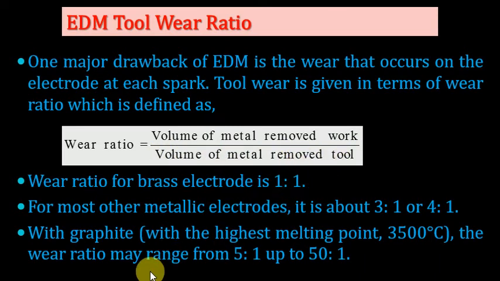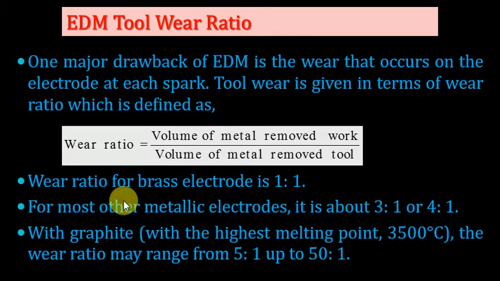Tool wear occurs on the workpiece as well as the tool, because when the spark strikes from tool to workpiece, the spark's heat energy removes a small amount of material from the tool also. So the tool wear ratio is one of the important things.